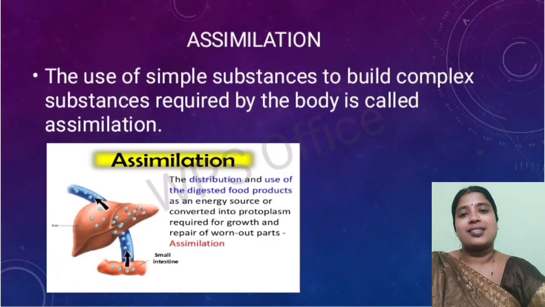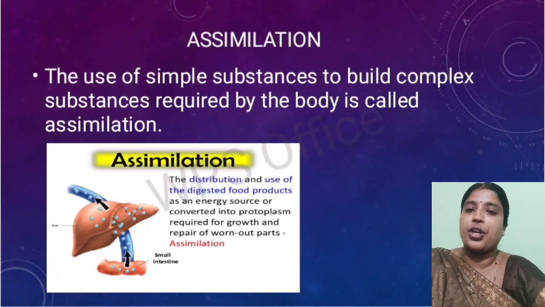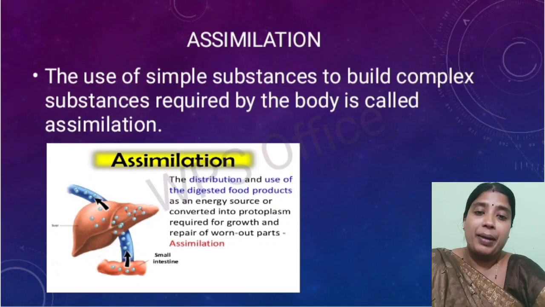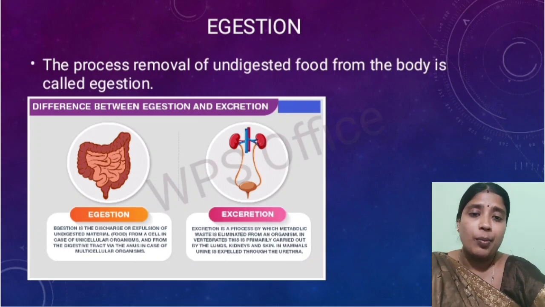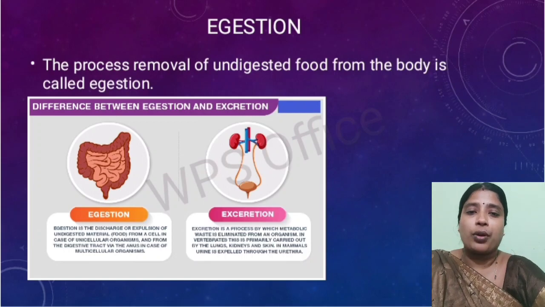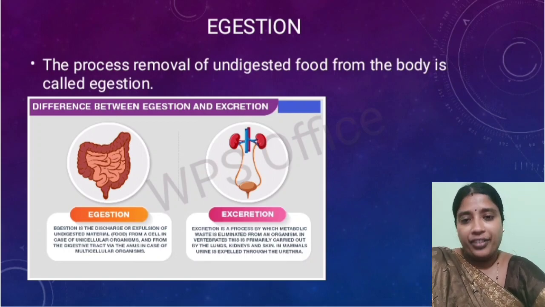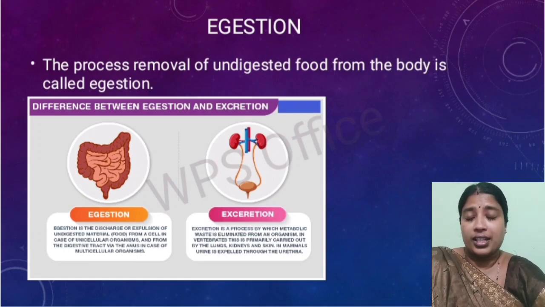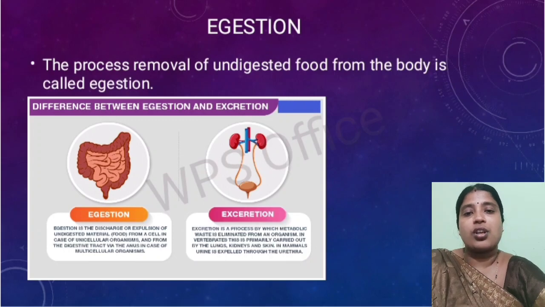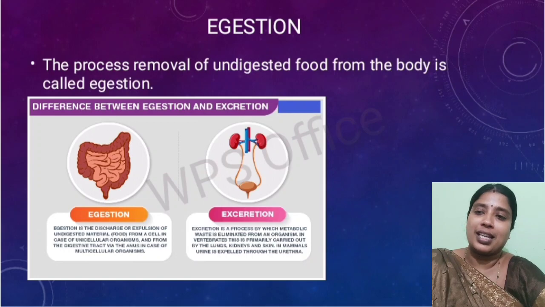Now once all the important or essential nutrients are absorbed, the remaining matter which is left out and is not required by the body has to be removed from the body, otherwise it will get collected there. So this process of removal of the unwanted or waste material is known as egestion. Sorry, this process of removal of undigested food from the body is known as egestion.